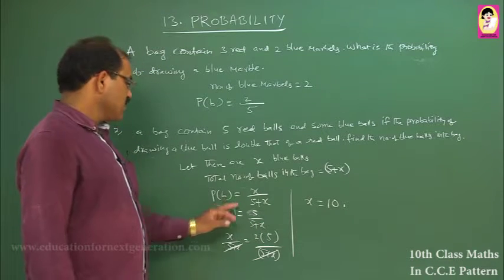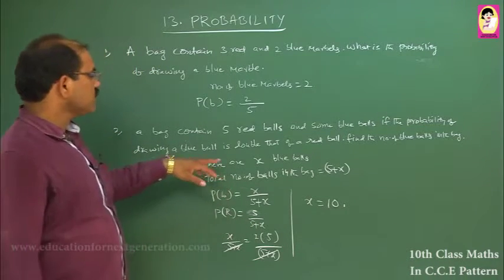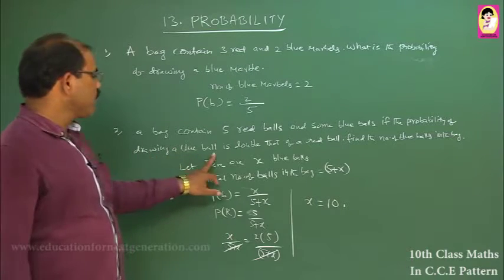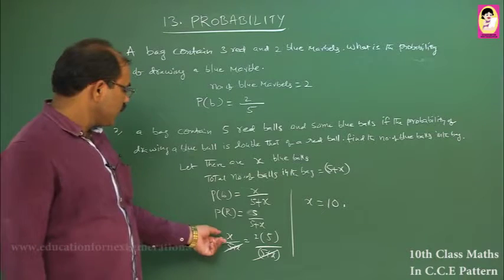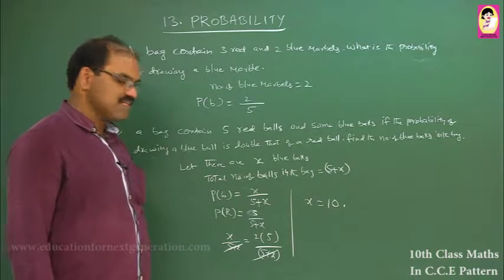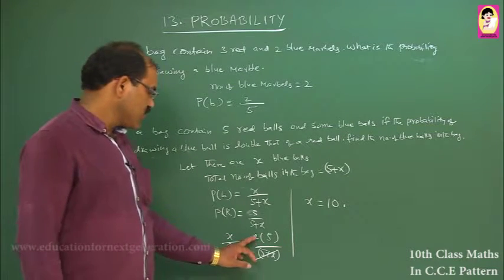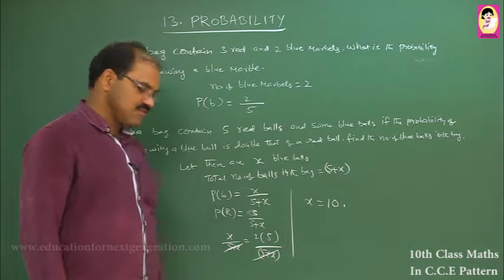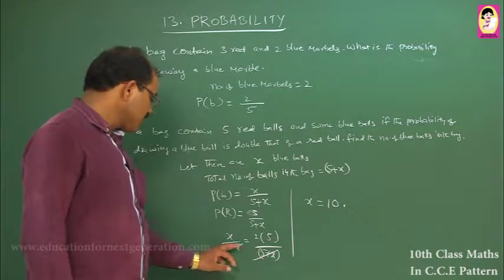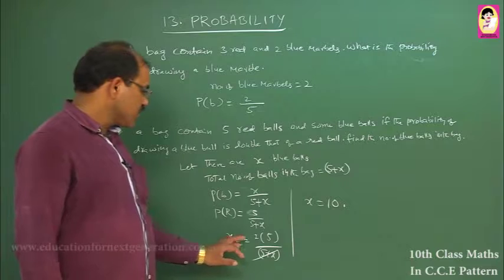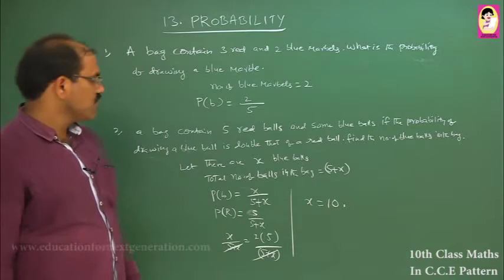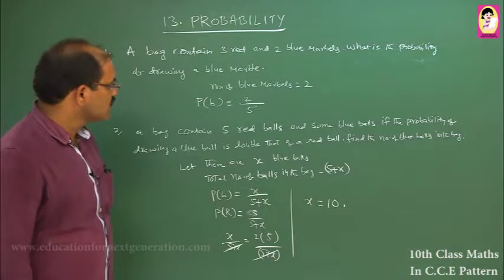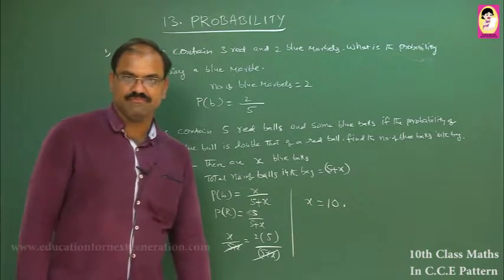As given, the probability of drawing a blue ball is double that of the red ball. So the probability of drawing a blue ball, x by 5 plus x, is equal to double, meaning 2 times 5 by 5 plus x. If you cancel 5 plus x on both sides, x is equal to 2 into 5, that is 10. The x value is 10. So the number of blue balls in the bag is 10.